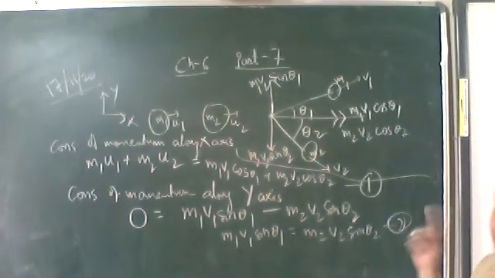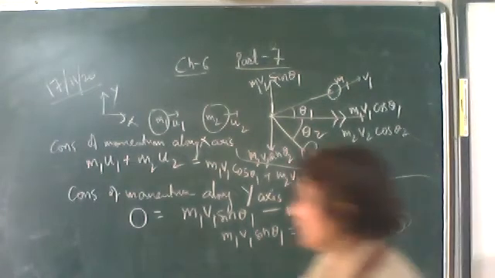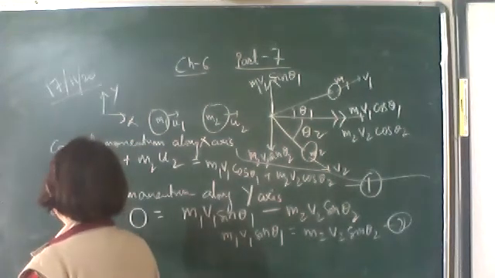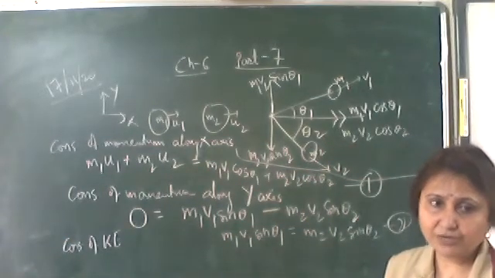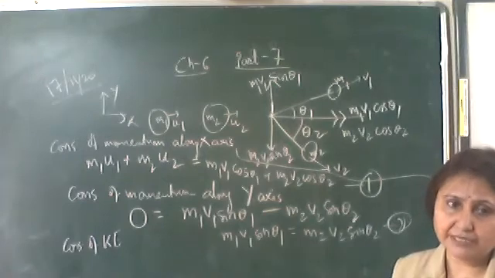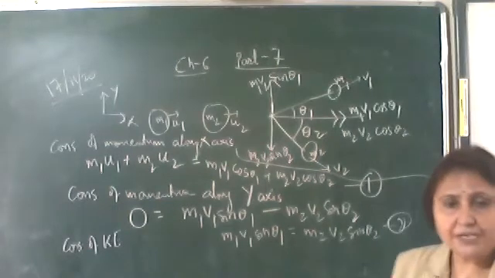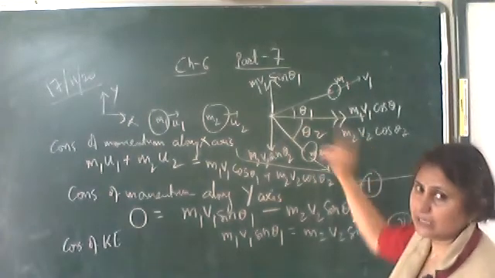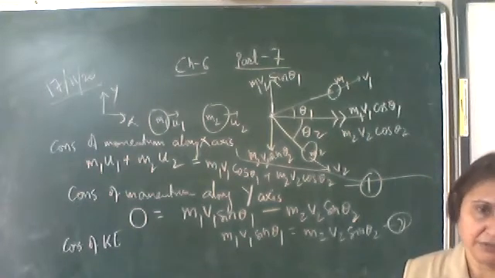Now as it is an elastic collision, kinetic energy is also conserved. So according to the principle of conservation of kinetic energy, the kinetic energy before collision of the two bodies should be equal to the kinetic energy after collision of the two bodies. Here after collision, you cannot resolve the kinetic energy into two components. Only vector quantities can be resolved.